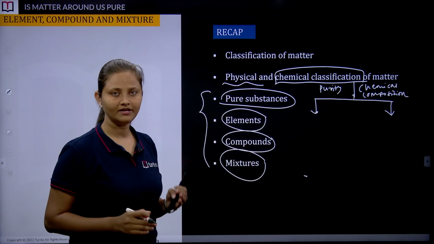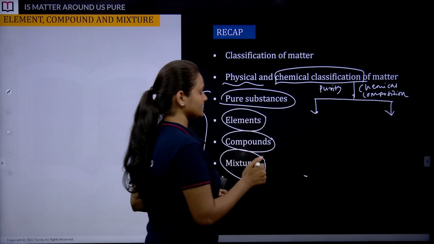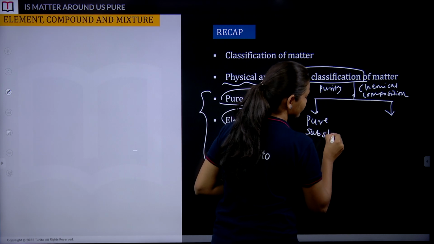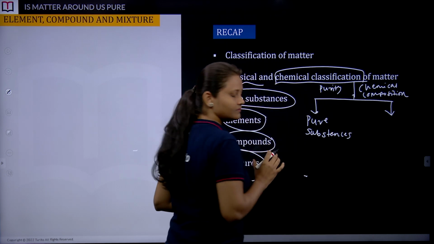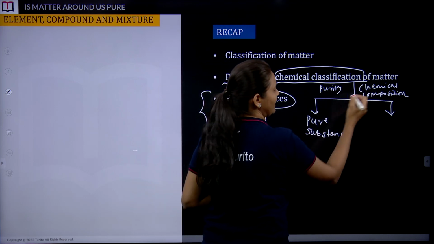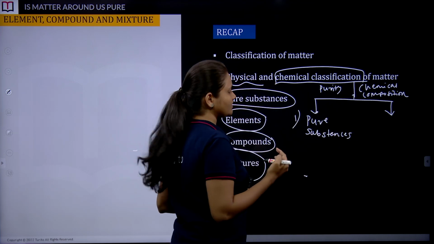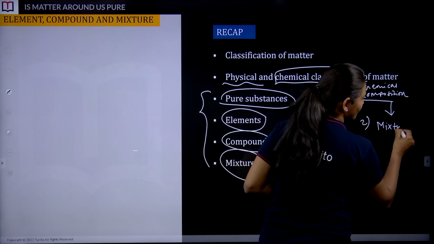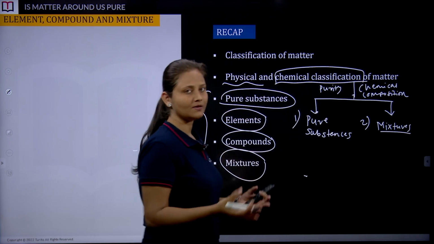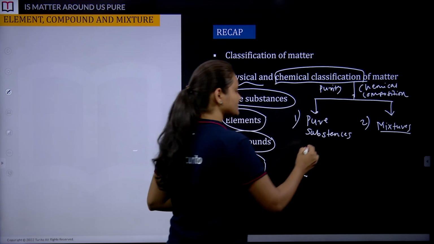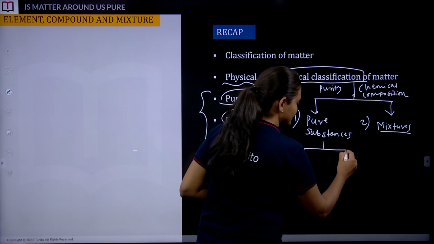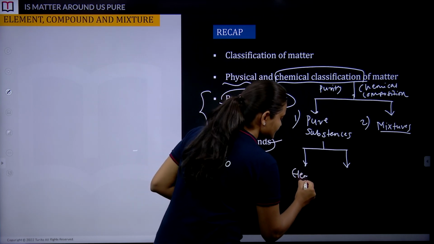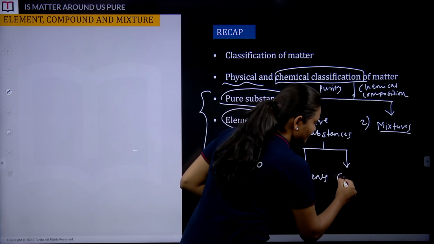We have classified matter into two categories: pure substances and mixtures, also called impure substances. Pure substances are further classified into two subcategories: elements and compounds.